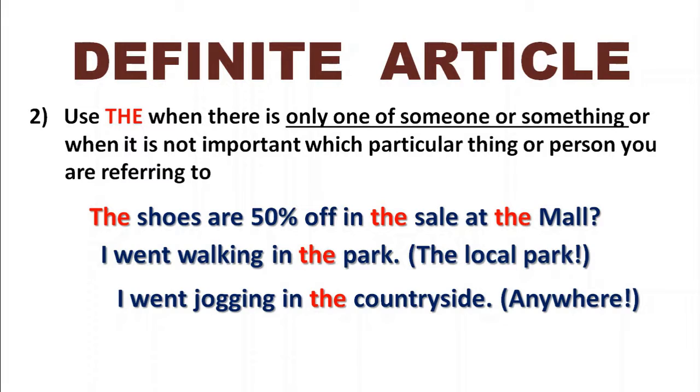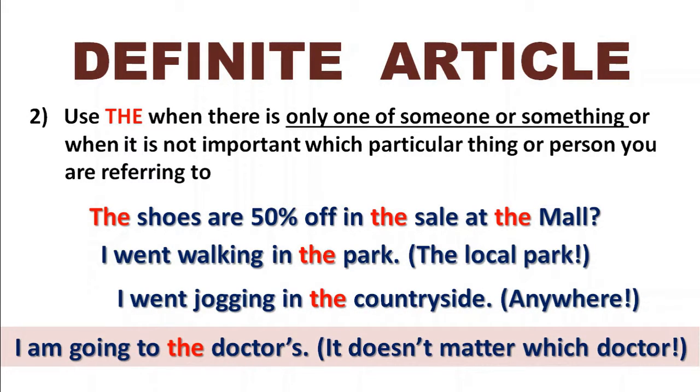And similarly, we could say something like, "I went jogging in the countryside." This one is where the question of whether it's important or not to understand is part of this. "I went jogging in the countryside." That's fine. It doesn't matter where I went jogging. I just went jogging outside the city or outside the town. It could be anywhere. I don't need to be specific about where it was, and you don't need to know exactly where it was. I went jogging.